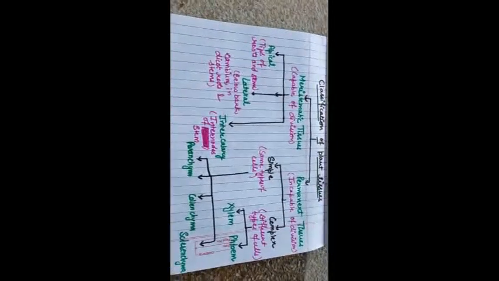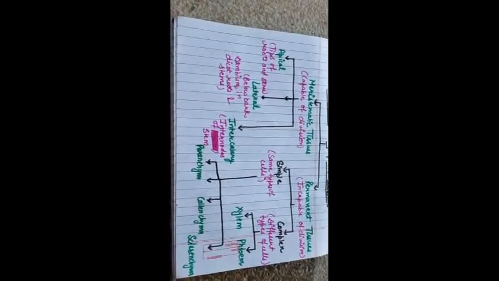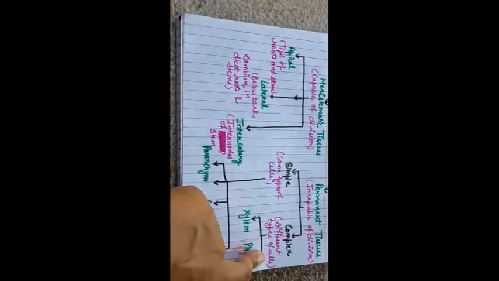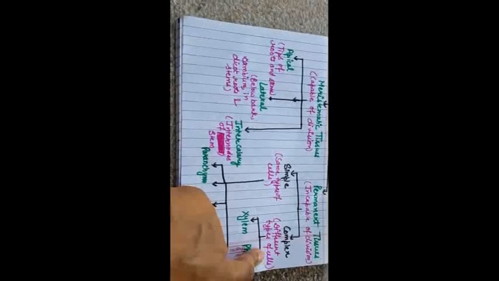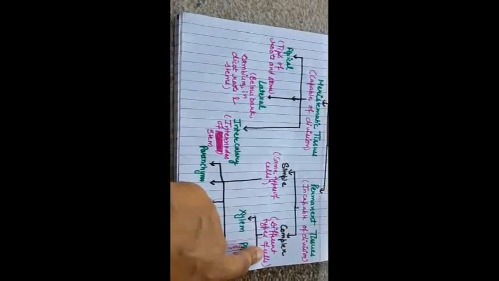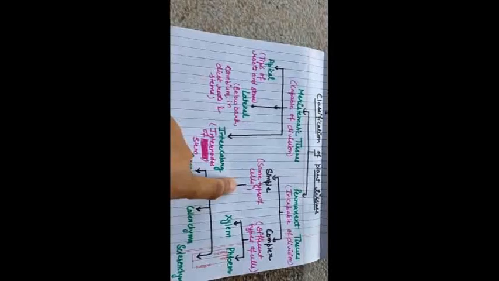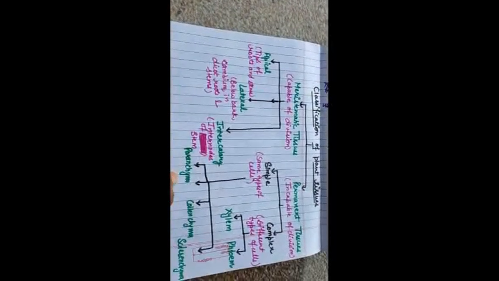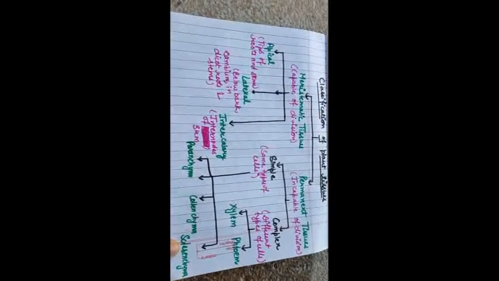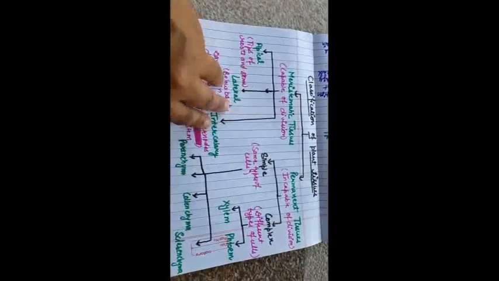Permanent tissues are also of two types: simple and complex. Simple tissues are those made up of the same kind of cells, and complex tissues are those made up of different types of cells. The examples are xylem and phloem, which have different types of cells, so they are called complex tissues. Simple permanent tissues are further divided into parenchyma, collenchyma and sclerenchyma. And complex tissues are divided into two categories, xylem and phloem.